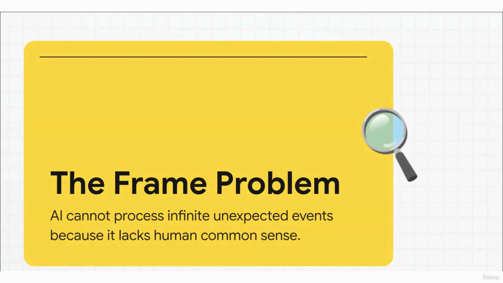So, what exactly was that wall they hit in the 1980s? Well, it's called the frame problem. Just imagine trying to program every single piece of human common sense into a computer. You just can't. There are simply infinite, unexpected events in the real world. Expert systems completely died out because they couldn't adapt outside their rigid, hard-coded programming. We desperately needed machines that could actually learn on their own.